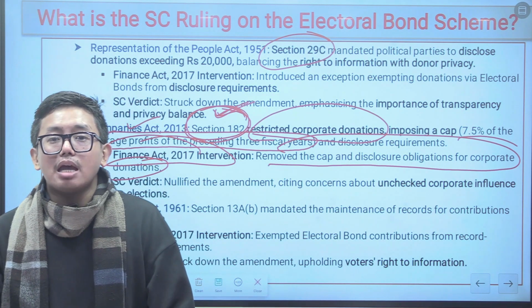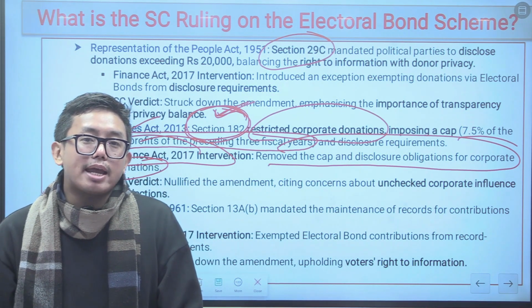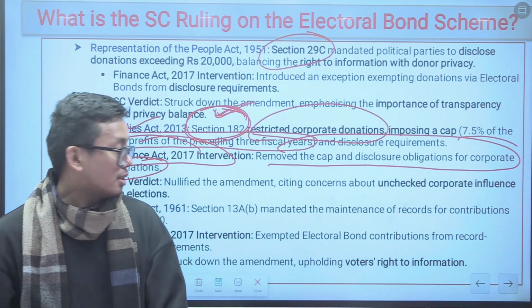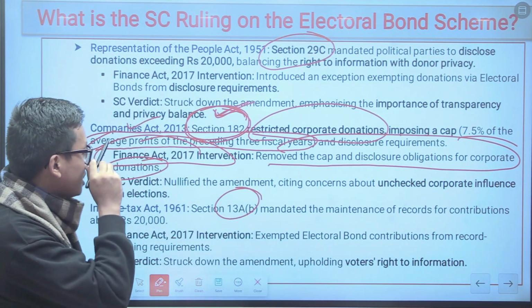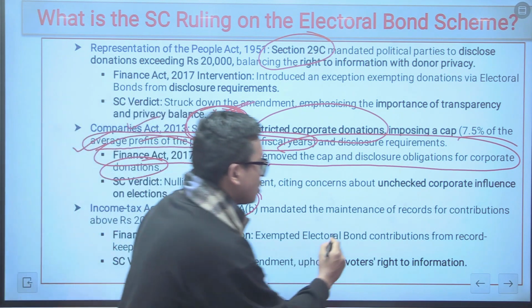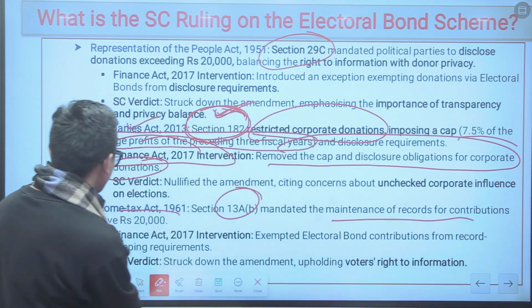And so far as the amendments brought under the Income Tax Act of 1961, Section 13A subclause B of the Income Tax Act of 1961 provided for the maintenance of records for contributions beyond 20,000.